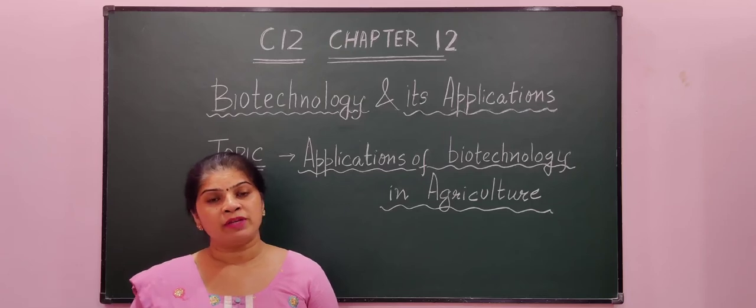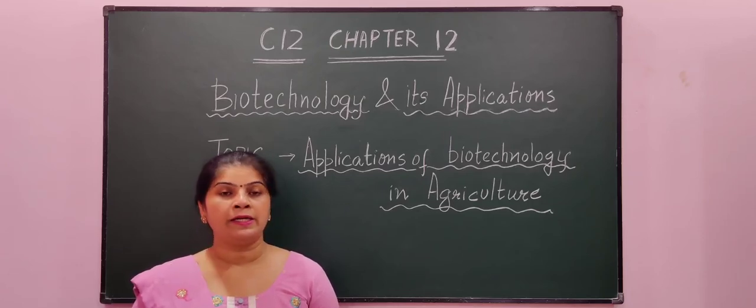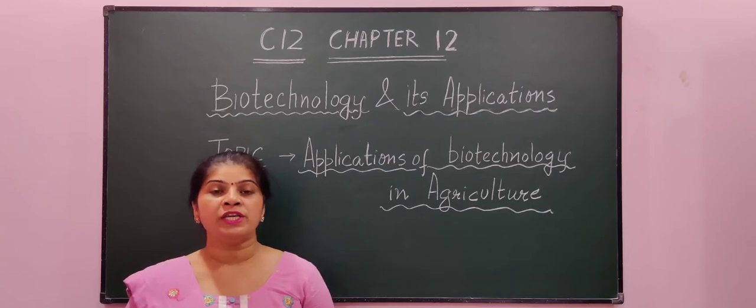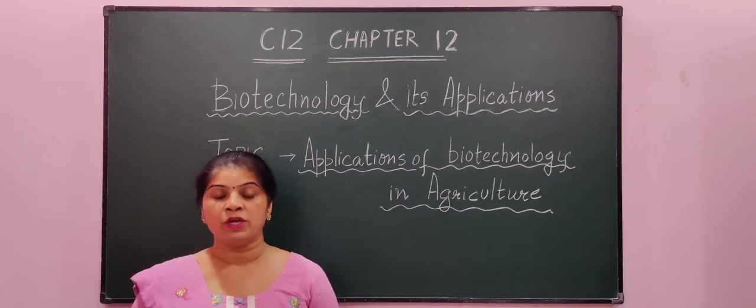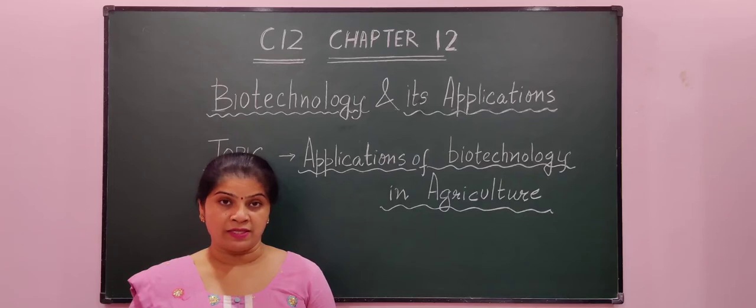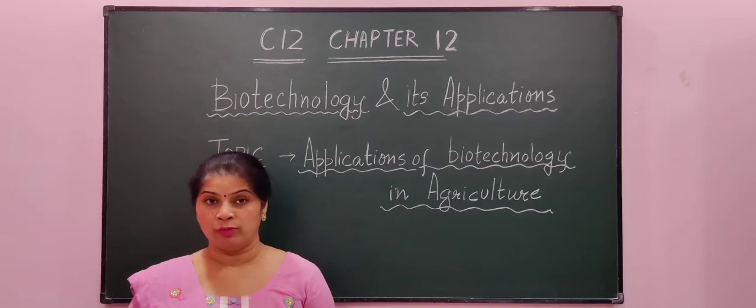Dear students, in our previous chapter we have discussed in detail about what is biotechnology, what are its tools and what are the various processes. Now what is biotechnology? Biotechnology is the use of living organisms for various products and processes which are useful to human beings.